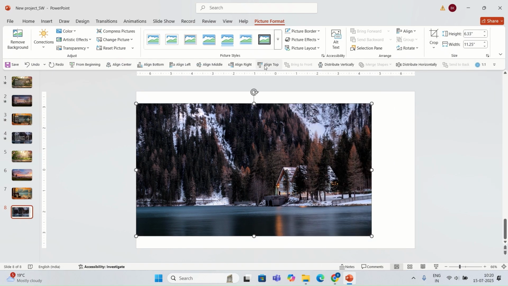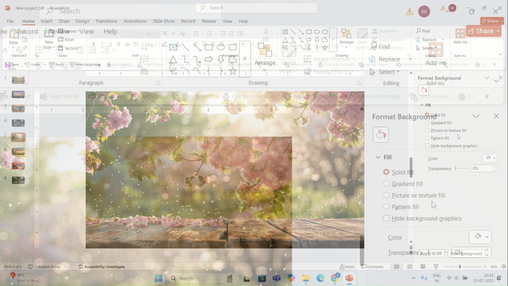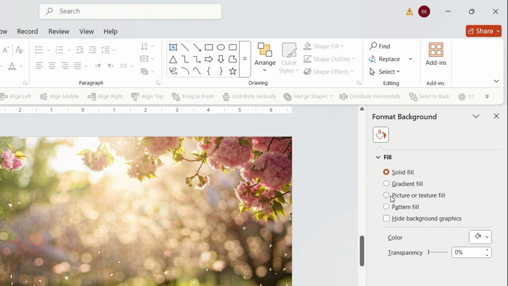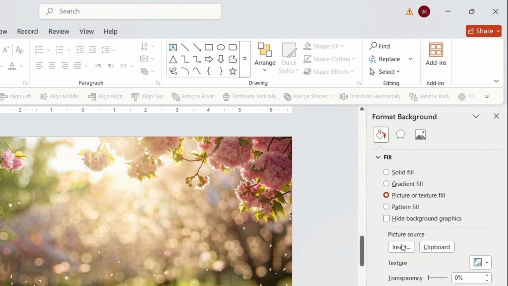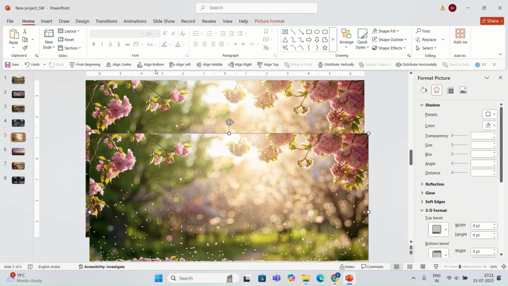Once I'm done with that, I'm going to go to the first slide again. I'm going to copy this image on the slide, and I'm going to go to Format Background. I'm going to select Picture or Texture Fill, and I'm going to select the option Clipboard. So I'm going to get this picture for my slide background.